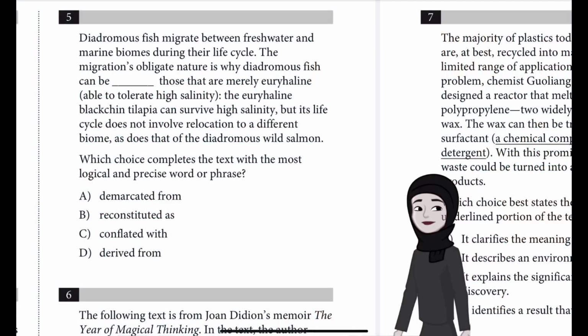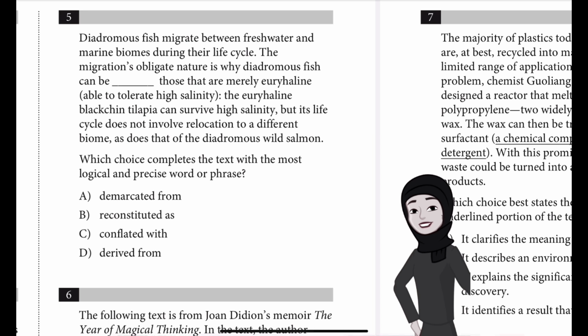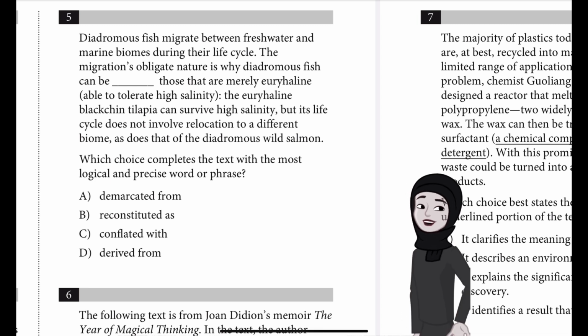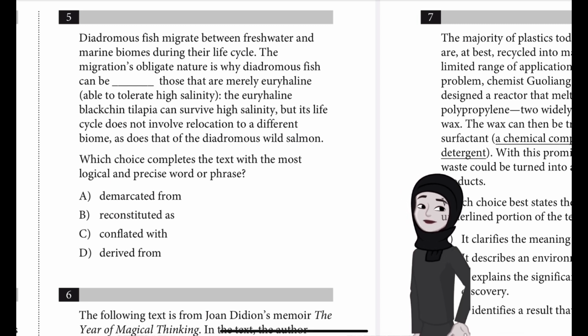Question number 5. Diadromous fish migrate between freshwater and marine biomes during their life cycle. The migration's obligate nature is why diadromous fish can be blank. Those that are merely euryhaline, that is, able to tolerate high salinity. The euryhaline blackchin tilapia can survive high salinity, but its life cycle does not involve relocation to a different biome, as does that of the diadromous wild salmon.